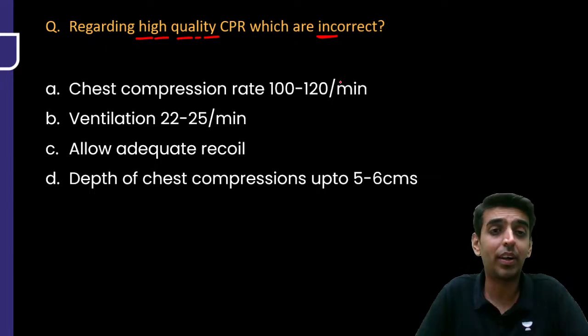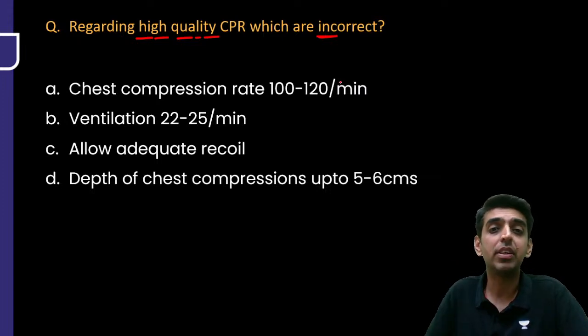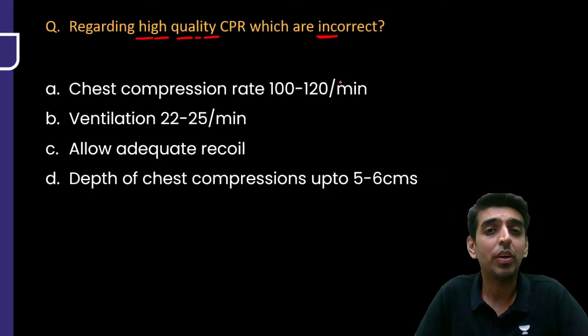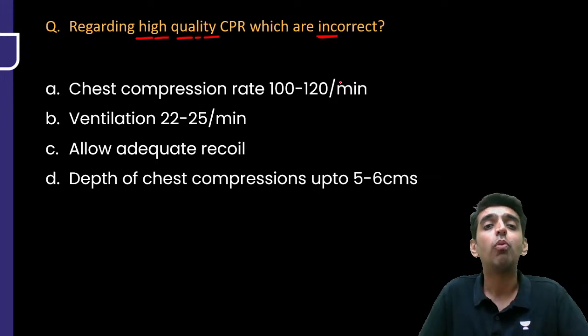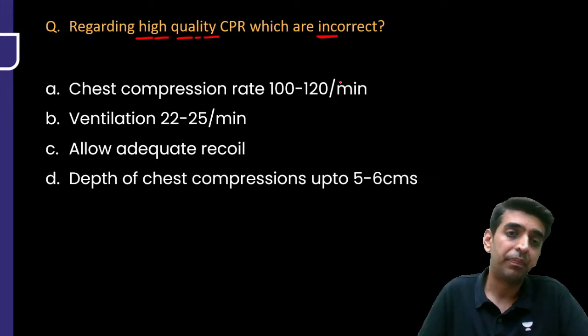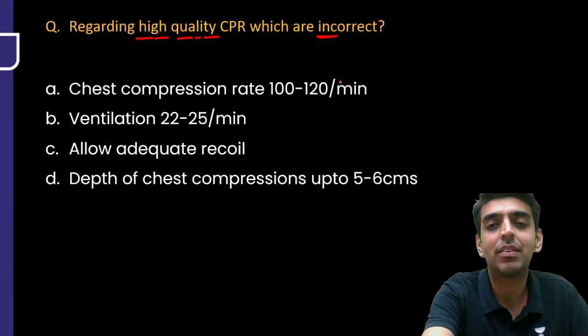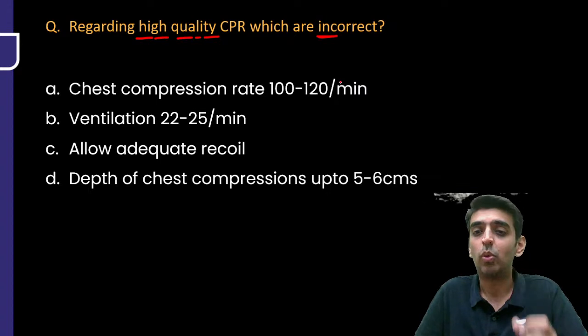So let me know what have you marked for this, right? Option A is chest compression rate is 100 to 120 per minute. Ventilation is 20 to 25 per minute. Allow for adequate chest recoil and depth of chest compressions up to 5 to 6 centimeters, right? So what have you marked?